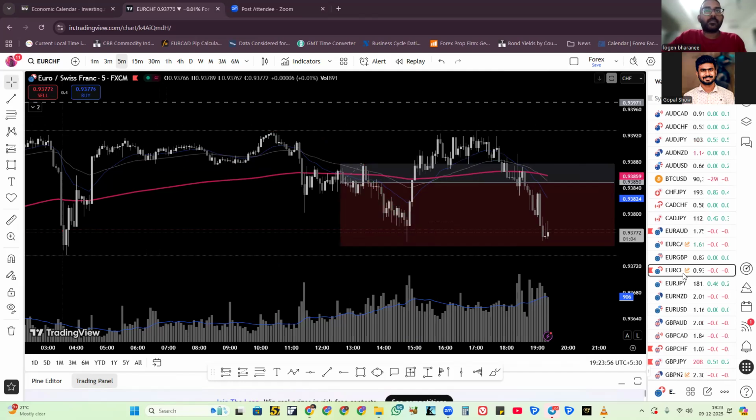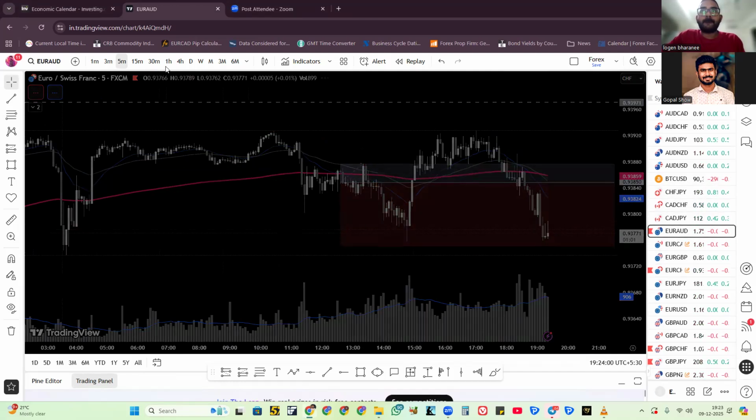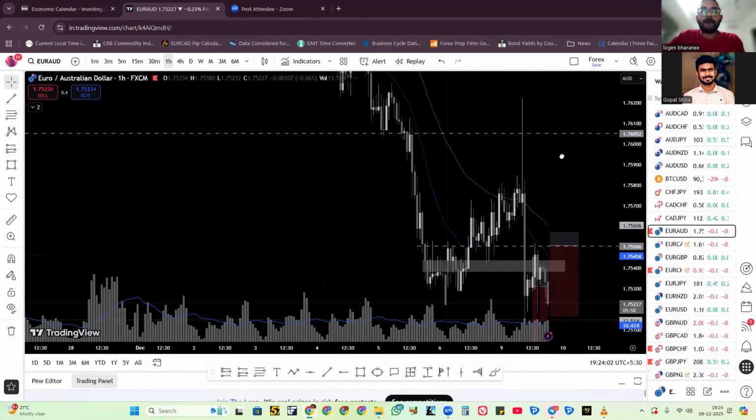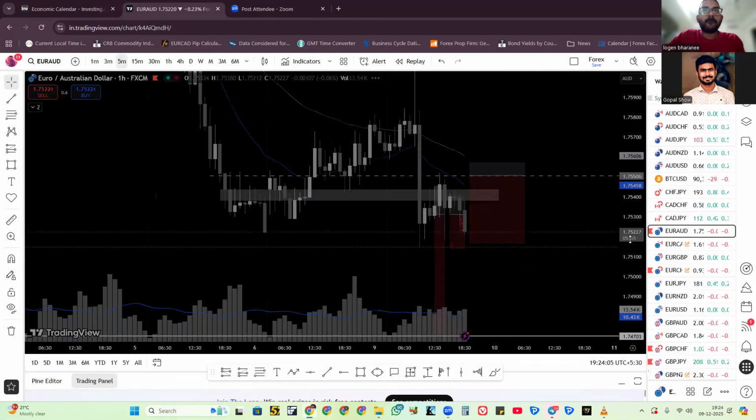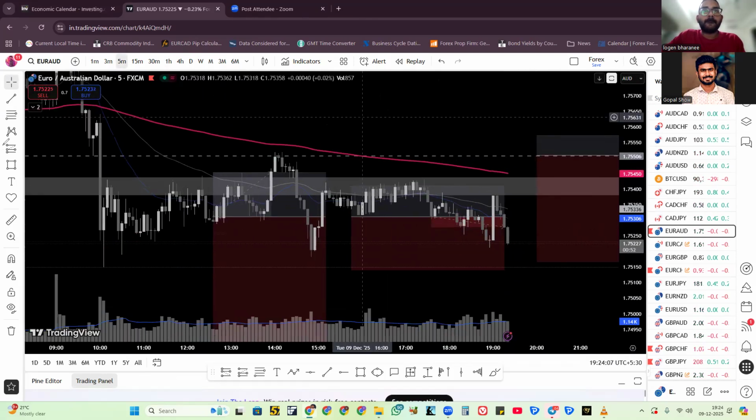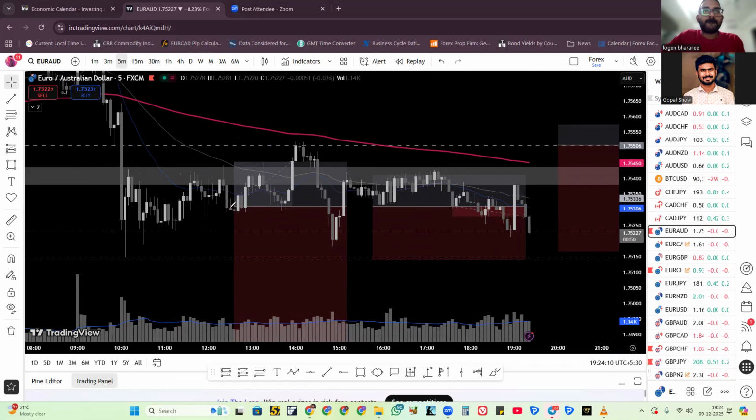Understand. So this is Euro CHF, and also there is Euro AUD. There is opportunity because AUD had the interest rate news, right? So here I took two stop losses. First I entered here. I think this is the area, right? This is actually 12:13 Frankfurt session. Price is hitting this area. I think price will be choppy, then go down. But price came very strong. Again it came down, and again it stopped out, right?